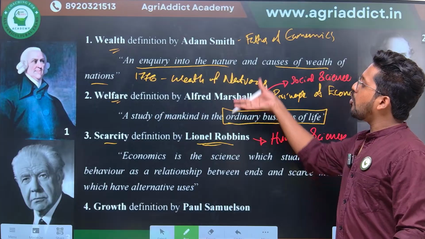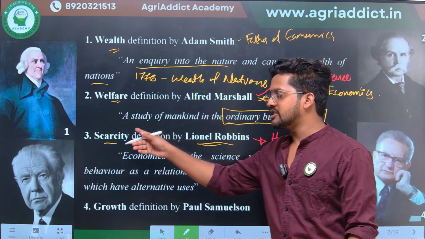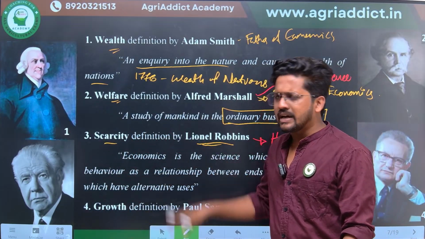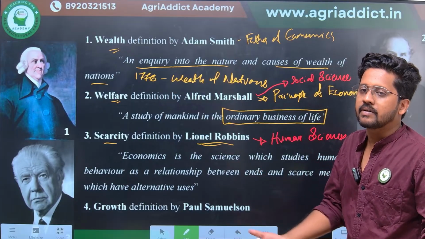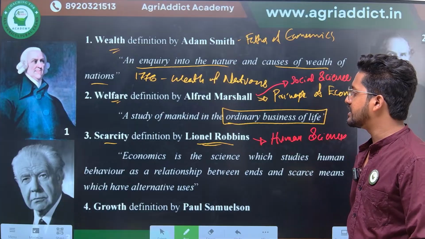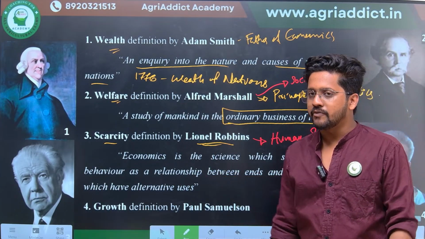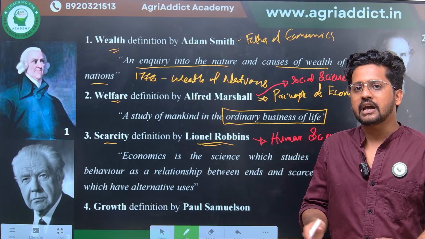So in order to overcome the flaws of Alfred Marshall's definition, Lionel Robbins has given the scarcity definition. Here the emphasis was given to scarcity, and by seeing the definition itself we will understand that this definition is a much advanced version of the previous definitions. Here economics is the science which studies human behavior. Obviously it is a study of human behavior, how actually a human is going to behave in certain conditions.